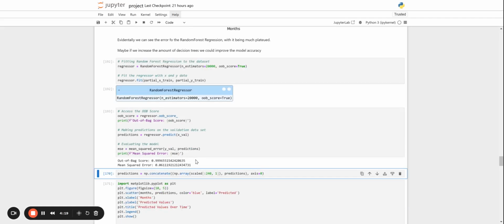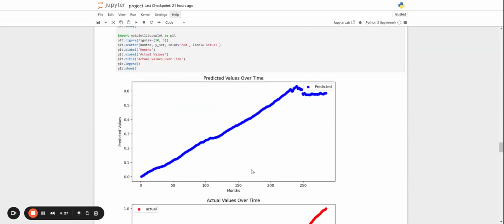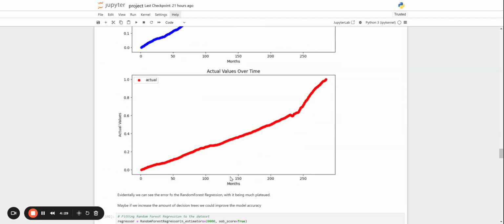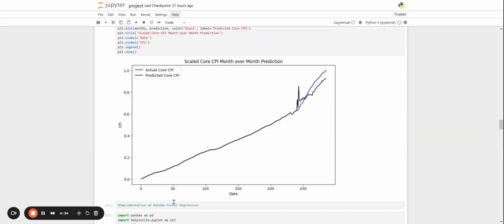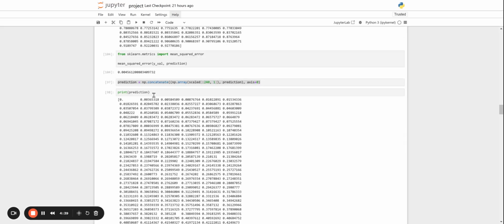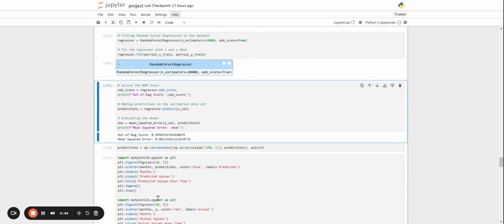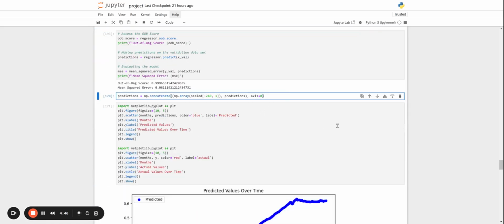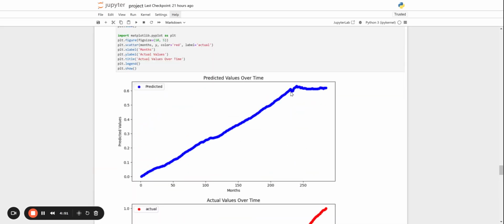So our out-of-bag score is a little bit higher, but more importantly, our mean squared error is 0.01 less than our previous one, which certainly serves as quite some improvement. Although, unfortunately, it is still not as capable as the linear regression model we trained here, which has a mean squared error of 0.00456. So let's look at the graph for this one. Still, quite similar to the previous one, it still plateaus.